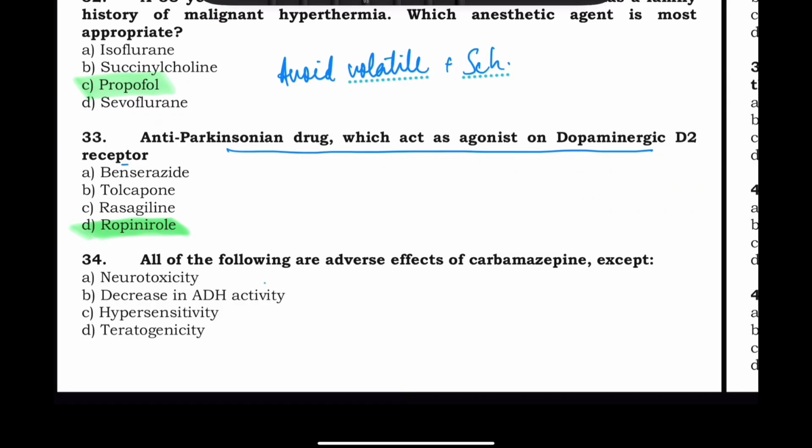All of the following are adverse effects of carbamazepine except. So again, the question here is except. Adverse effects of carbamazepine: neurotoxicity, decrease in ADH activity, hypersensitivity, teratogenicity. So the correct answer here is decrease in ADH activity. It does not cause a decrease in ADH activity. It basically causes an increase in the ADH activity.